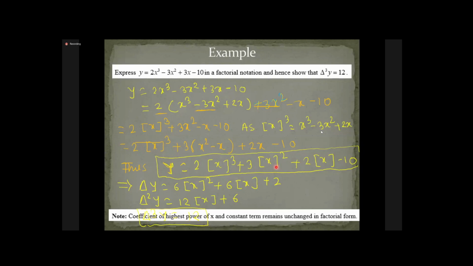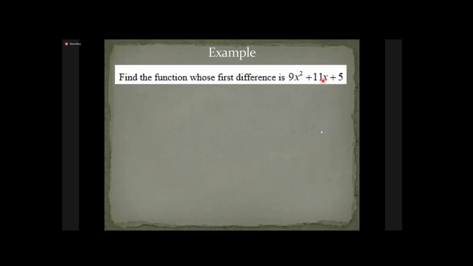Okay, so the last question here: find the function whose first difference is this one. Whenever we have to find the function whose difference is like this, we have to first write that function in factorial form. Because once we get the factorial form, we know this is the first difference, and we can integrate, because derivative and integration are applicable for factorial functions.